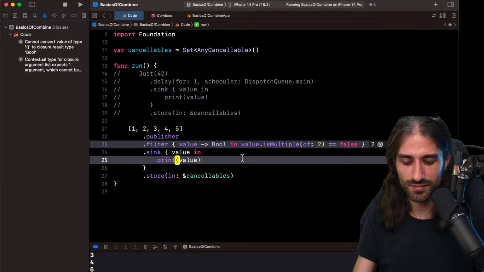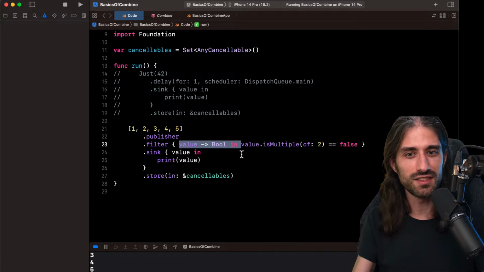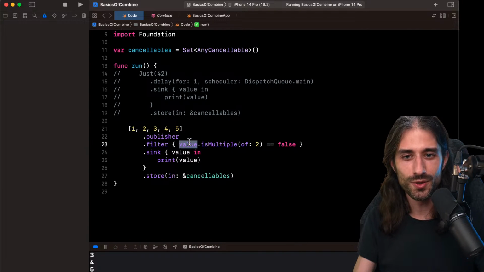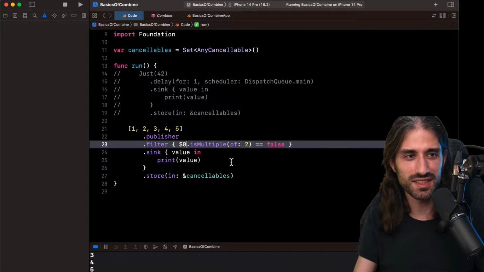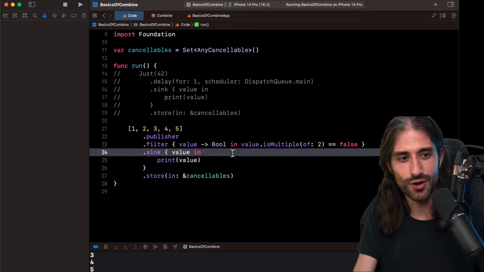So like this. Of course, I'm writing the full syntax here so that it's very clear what's happening, but you can definitely use the shorthand syntax $0 if you want. I'm just going to keep it so that it stays in the code. I will commit later.